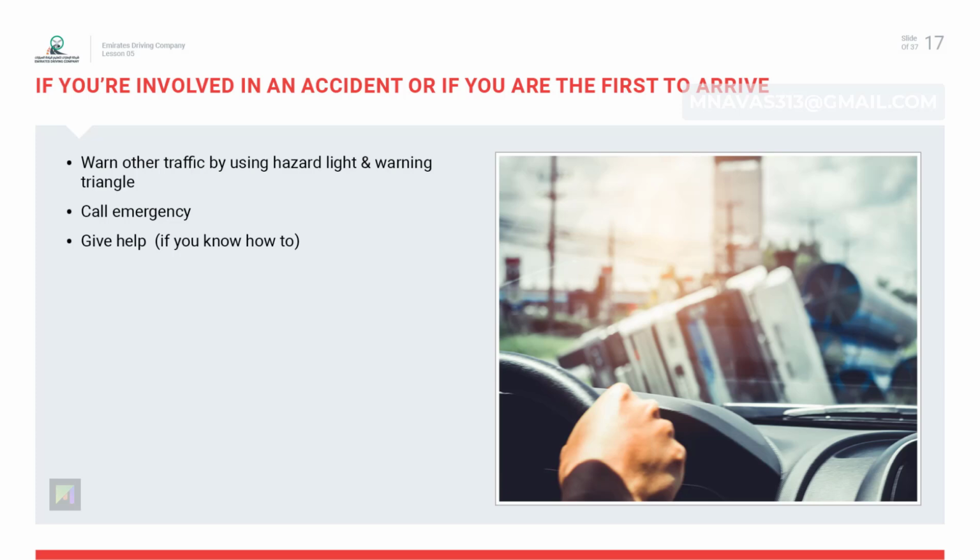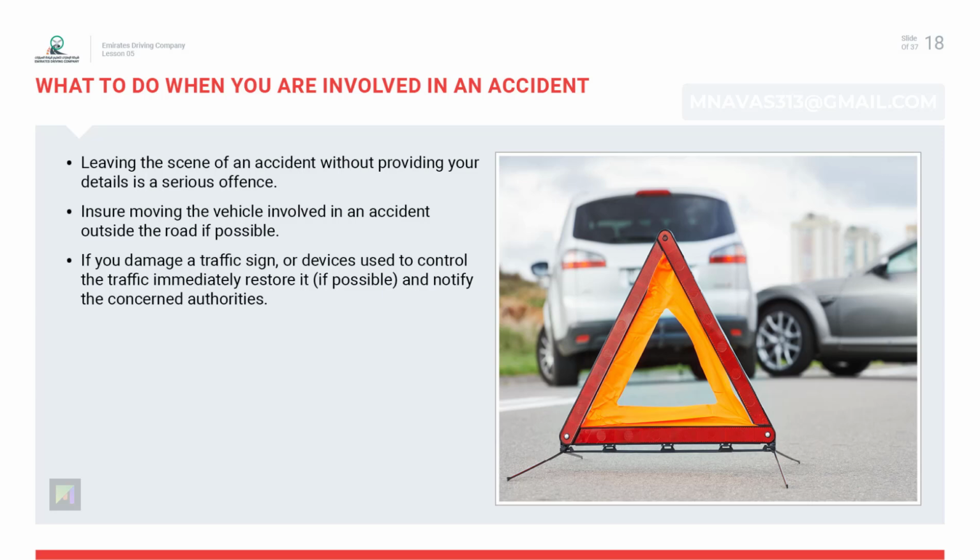Persons who seem to be unhurt may be suffering from shock and may in fact be unaware of their injuries. This includes you. If in doubt, get checked out at the hospital. What to do when you are involved in an accident.